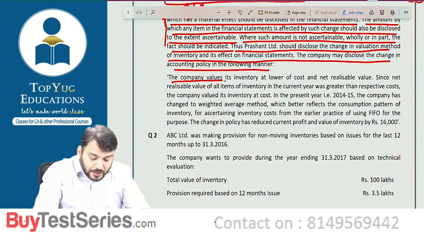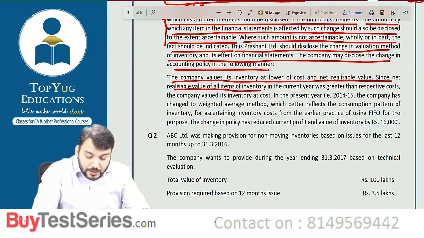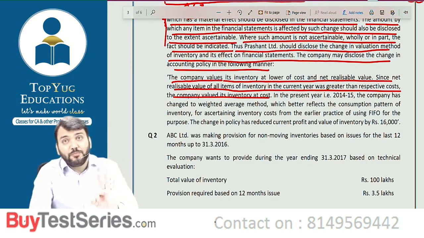The company values the inventory at lower of cost or NRV. See, the NRV was greater than cost, so the company values the inventory at cost. Correct. This is the accounting policy. First you have disclosed that key inventory should be valued at cost price or NRV, whichever is lower.